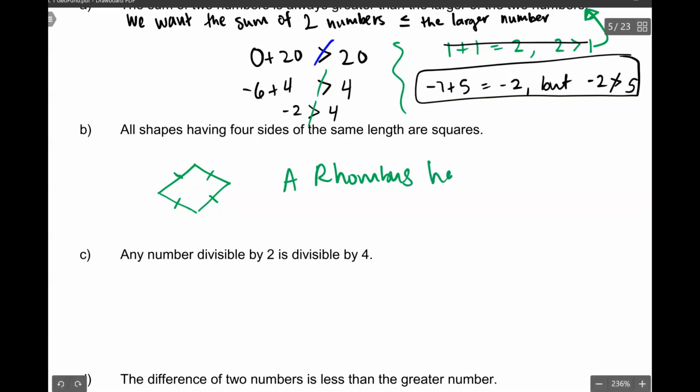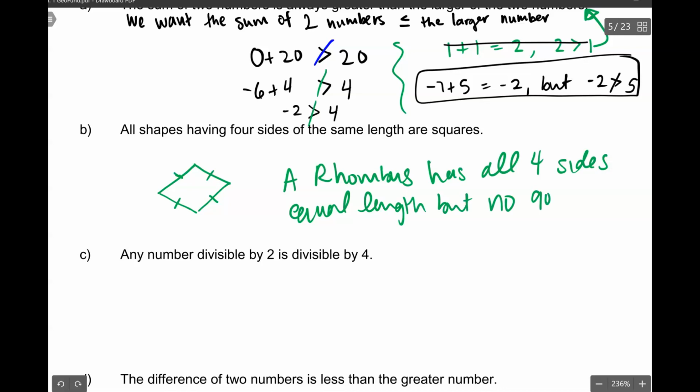A rhombus has all 4 sides of equal length, but no 90-degree angles. Because in order to be a square, you have to have all 4 sides equal and all 4 angles must be 90 degrees. So this is an example. All 4 sides are the same, but it's not a square.